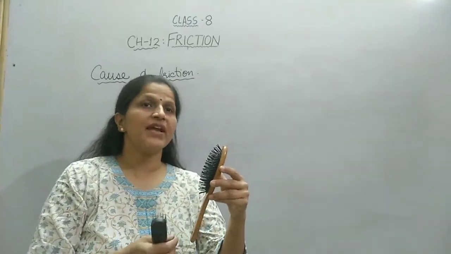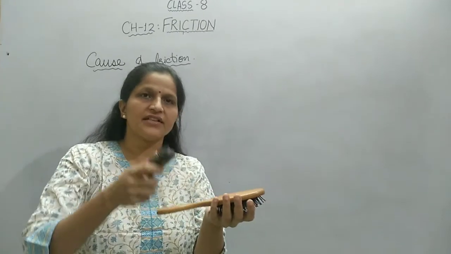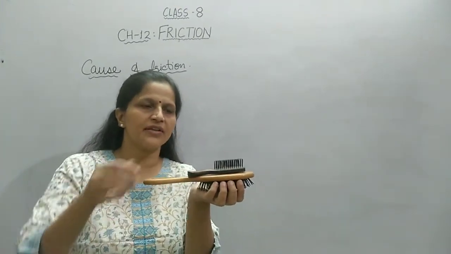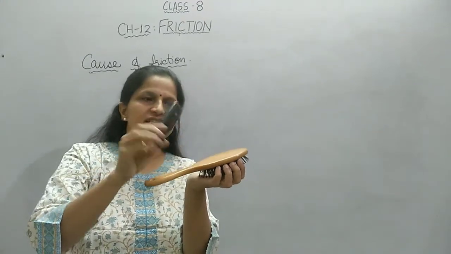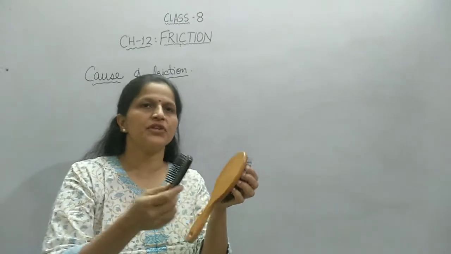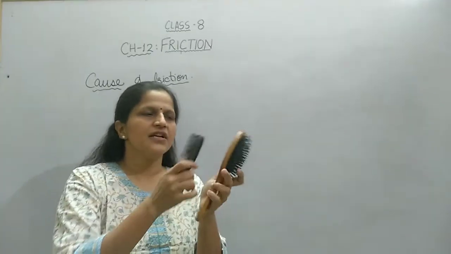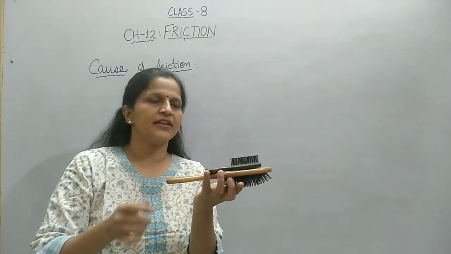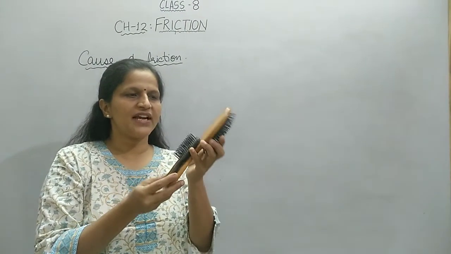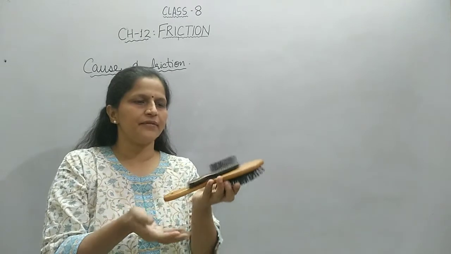But this will not be easy if I change the surfaces in contact like this. Now if I bring this surface into contact, these surfaces are comparatively smoother, relatively very smoother as compared to these ones. So when I bring them in contact and now lift the lower brush, we see that the first one slides very easily.